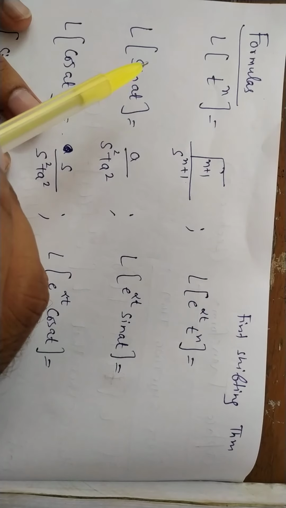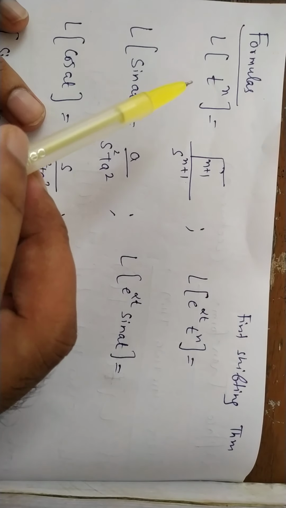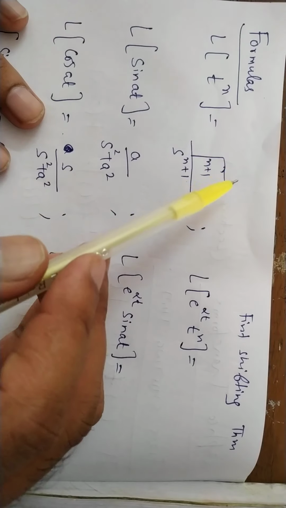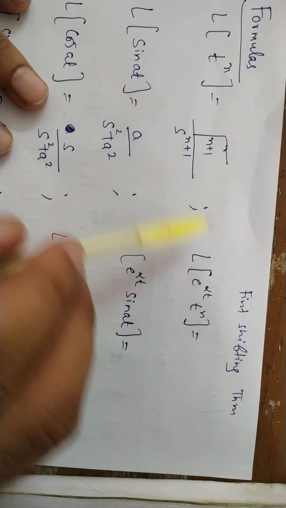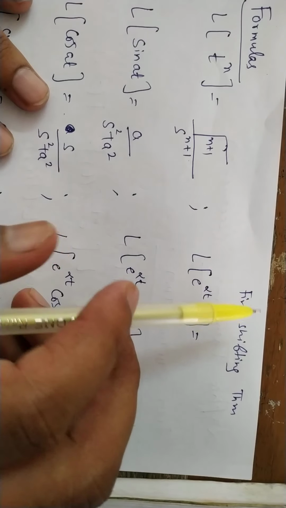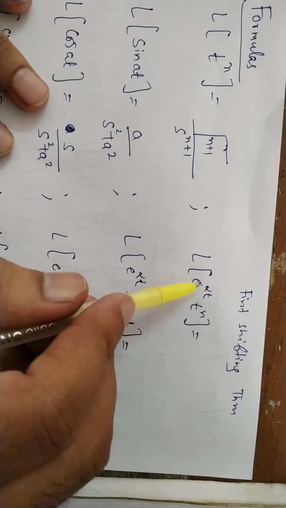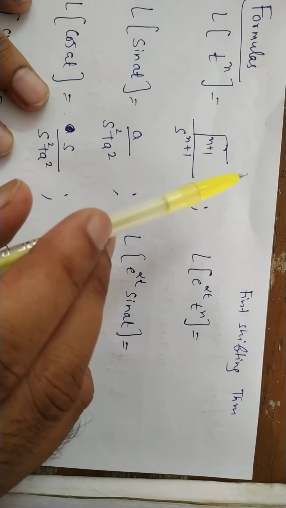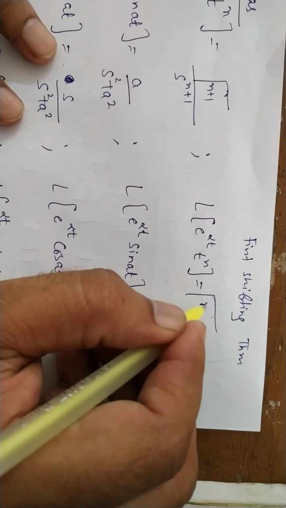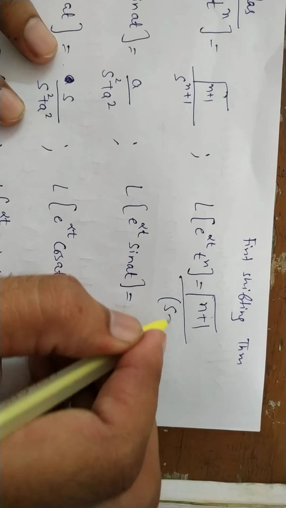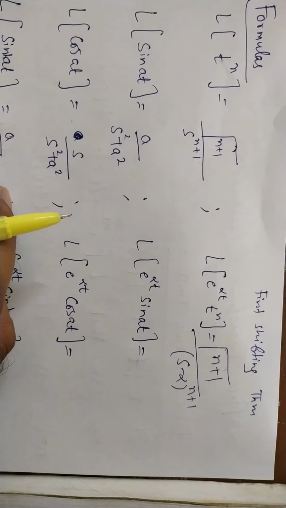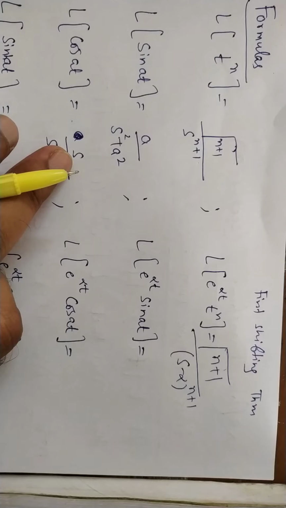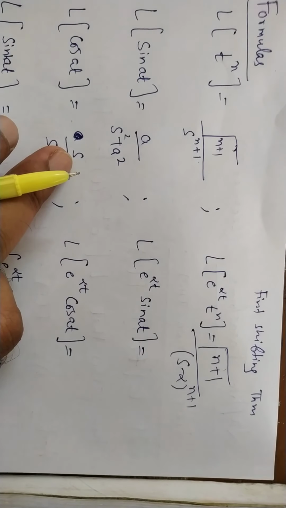Formulas. We already discussed in lecture 1 the formulas of Laplace. Laplace of t raised to power n is gamma n plus 1 upon s raised to power n plus 1. Now we have to find new formulas related to the first shifting theorem. If this result is multiplied with e raised to power alpha t, then what will happen? According to the shifting theorem, it will become gamma n plus 1 upon, instead of s, here it will come s minus alpha. Okay? Whenever you have to apply the first shifting theorem, you must know that s will change into s minus alpha. Other formula remains same.